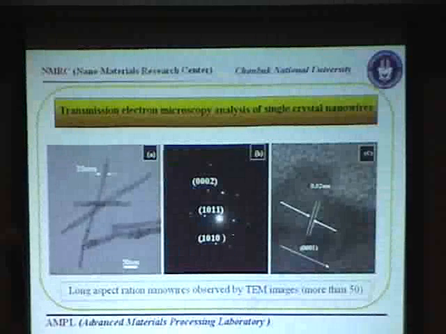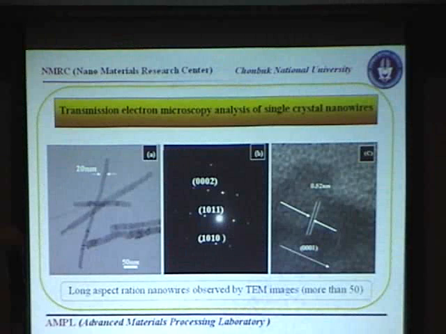And further, we did some transmission electron microscopy analysis of single crystal nanowires. We see that our results are completely consistent with the FESEM results. We find several hundreds of nanowires dispersed on the TEM grid, and the diameter is below 50 nanometers, and single crystal. The lattice constant of the zinc oxide is 0.52, so it is completely matching with the literature, and it shows the further single crystal nature of zinc oxide material, and growth happens in the C-axis oriented direction.